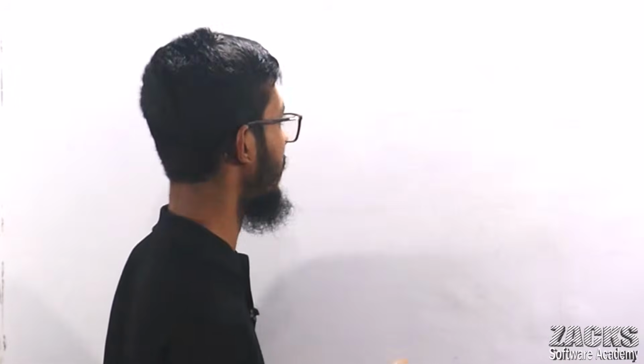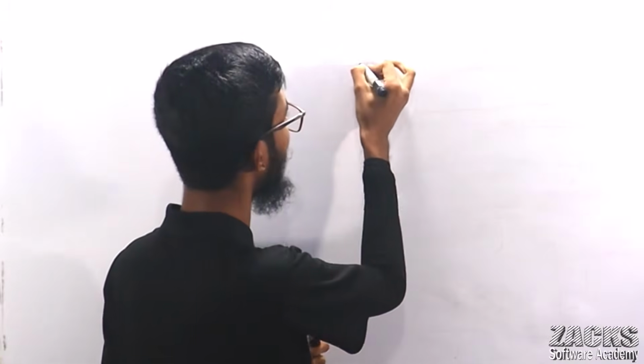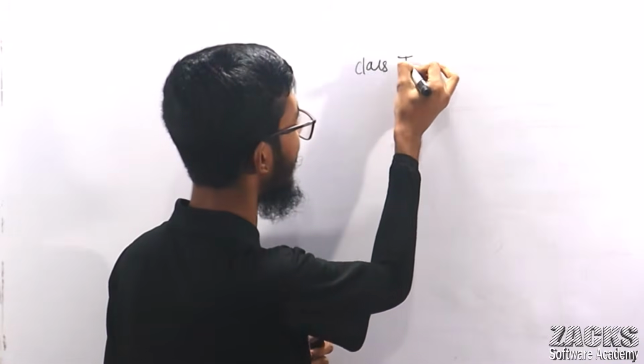So sir, consider I want to show hello world or Jack Software Academy on the console. How do I write it in Java? Consider how we write to print only a single line. We write something like class test. Don't worry.